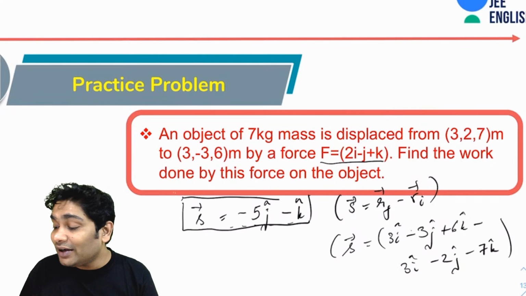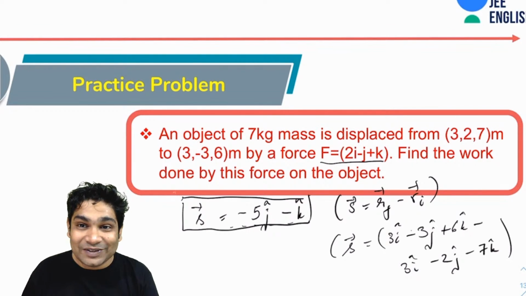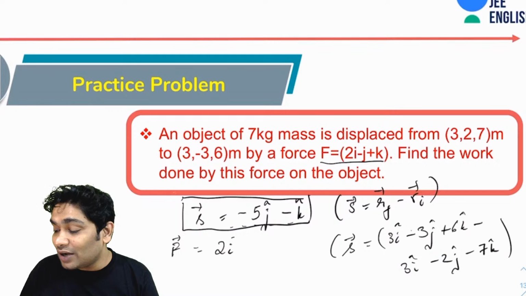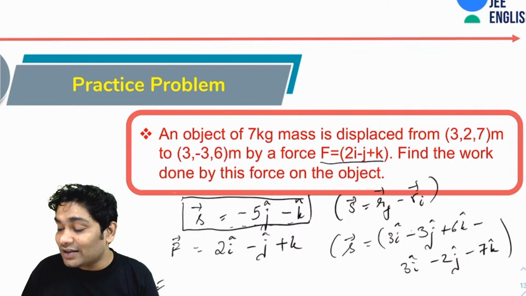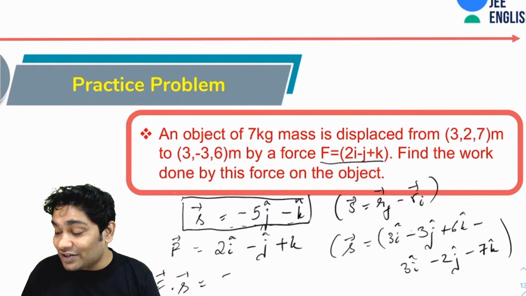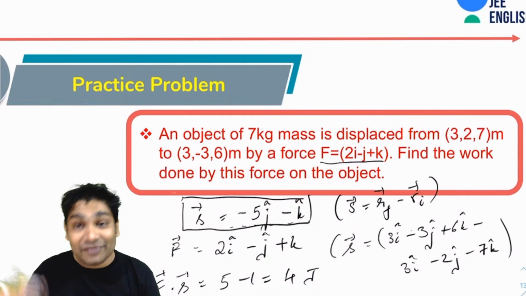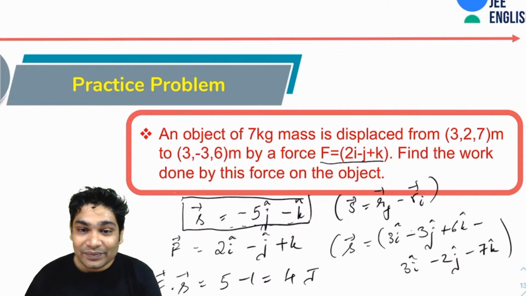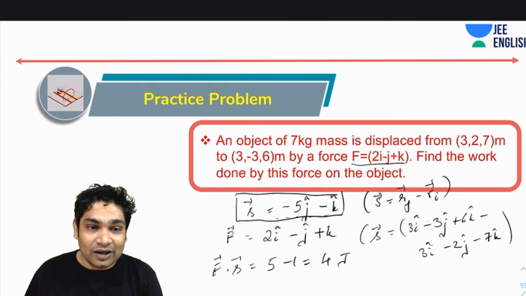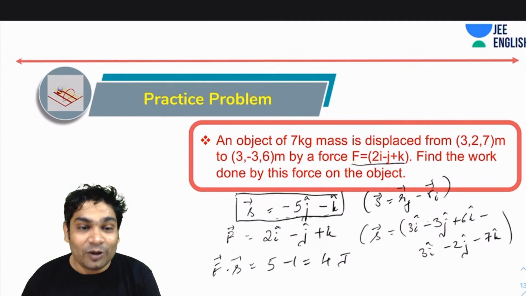Alright. Now all I need to do is just take a dot product of this with the force. So I know my F vector. F vector was given to me as 2i cap minus j cap plus k cap. So F dot S. Let's see how much that comes out to be. F dot S would come out to be 0, then minus 5 into minus 1, which is 5, and then minus 1, so 4. Yes, the answer is 4 joules, if considering everything is in SI units. Alright. So yes, Rohit Sai, well done. You got the correct answer. I hope everybody followed how we solved this.